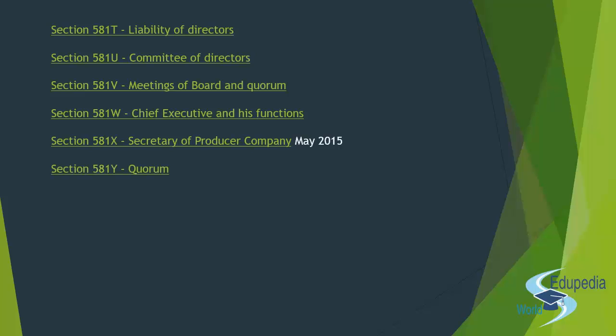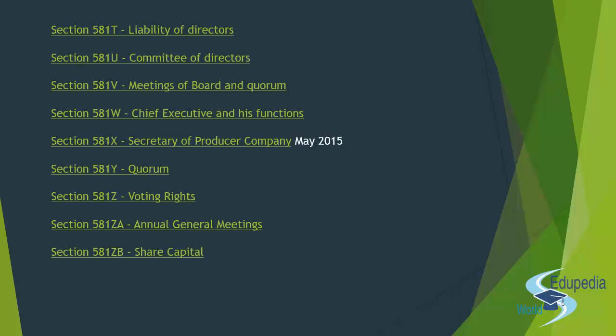Next is section 581Y, the quorum of the meeting. Then we have 581Z, the voting rights of the members. 581ZA, now you have the Z series, ZA, B, C, D series, right? Starting from here. So section 581ZA deals with the annual general meeting. Section 581ZB, the share capital, to which the question has been asked in November 2011, right? Then you have section 581ZC, the special user rights.